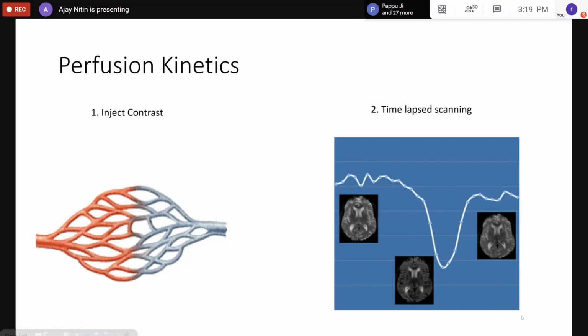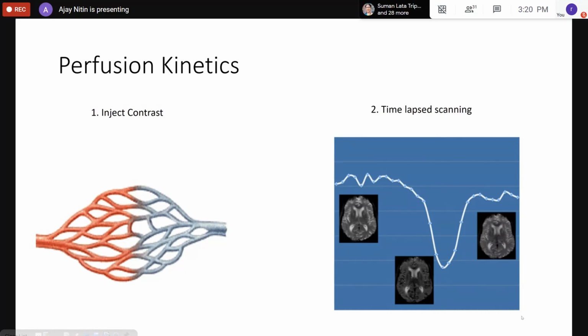So you can see on the time points, as the contrast agent reaches the particular location in the image, the signal drops. And when the blood is flushed out of the tissue, you see that the signal builds up again. Right? So imagine in this case, I've taken 40 images over a period of say 1 minute or 2 minutes. 1 minute is good enough for perfusion studies. You have 1 cycle of blood flow or 2 cycles of blood flow. Then you see the contrast going down and coming up.